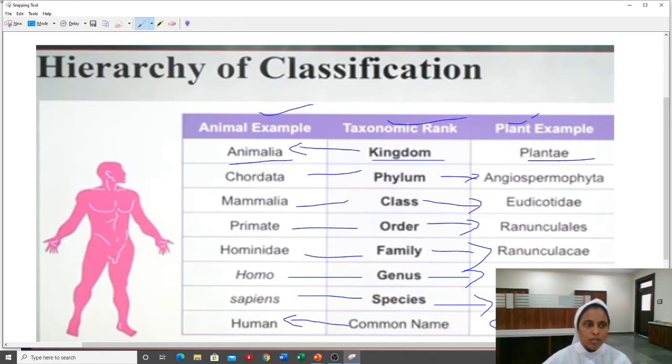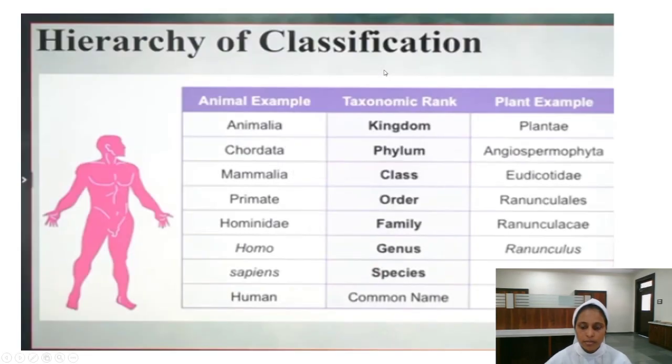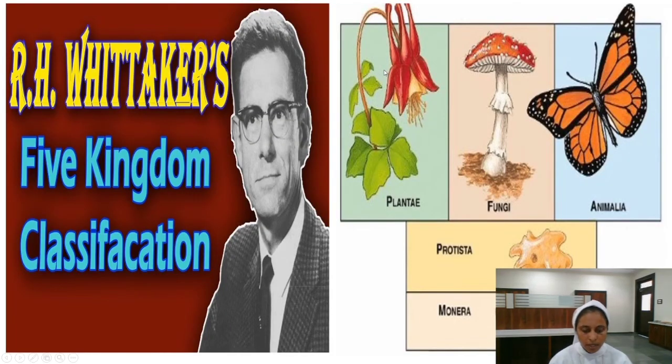Now moving on to the next. So let's talk about the famous scientist who actually gave the classification. He is R.H. Whittaker. He is the one who had given the 5 kingdom classification. So he was working on the classification process. He suddenly thought that it is really important to give the exact classification.